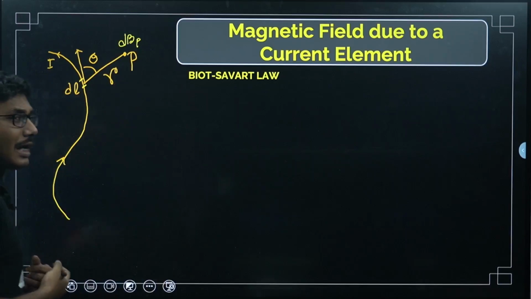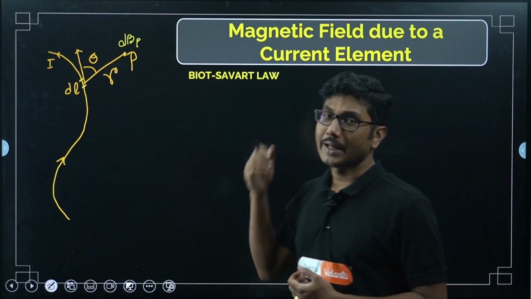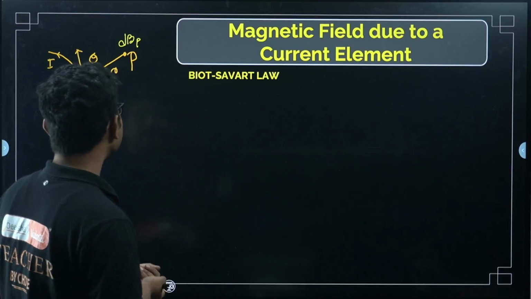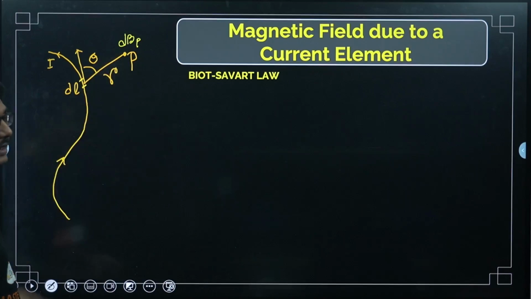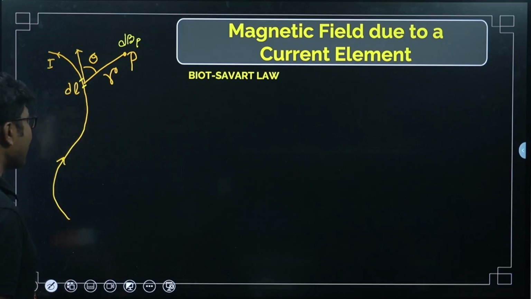That is our objective. Now what I should do? So there is a pair of scientists, Biot and Savart. They gave a law that says that the small magnetic field due to this current element depends on a few things.